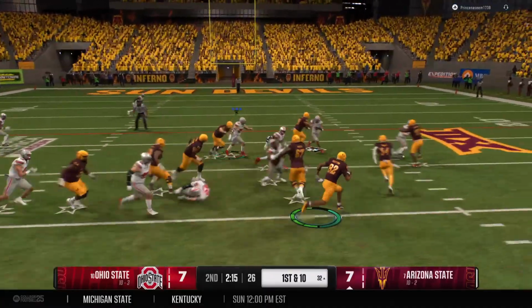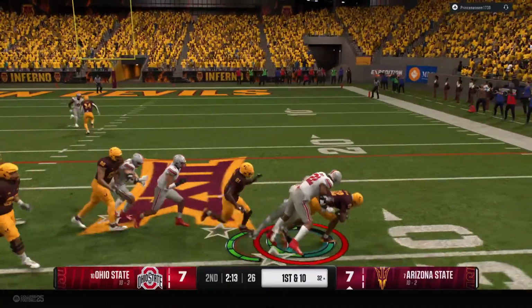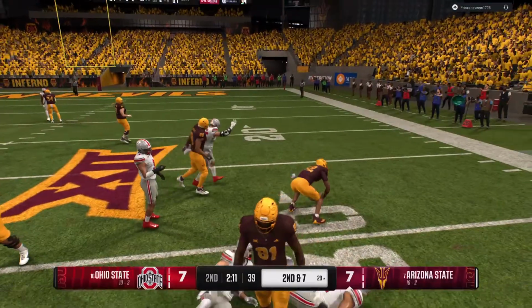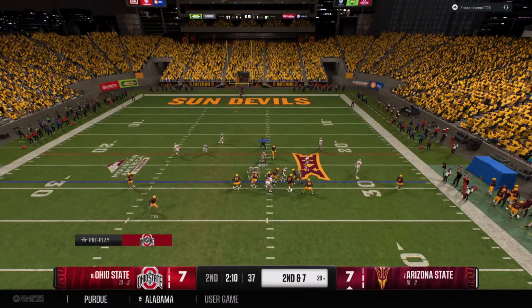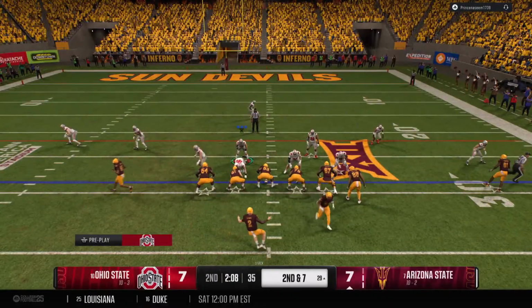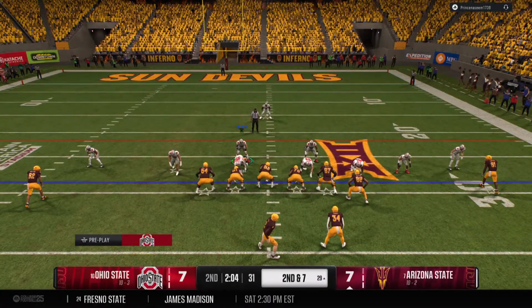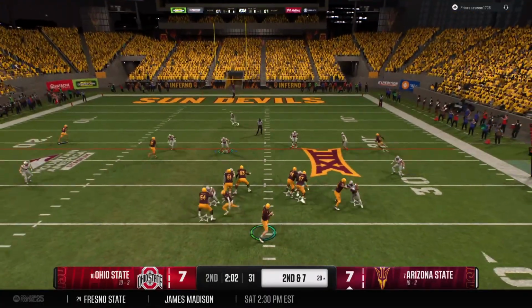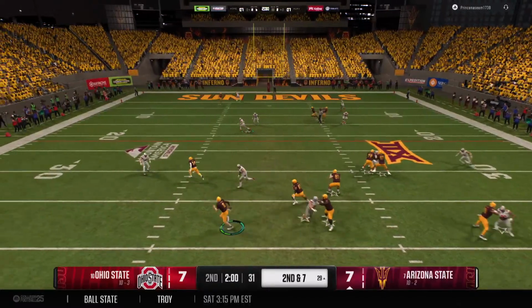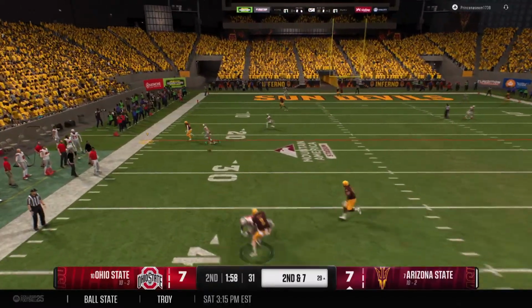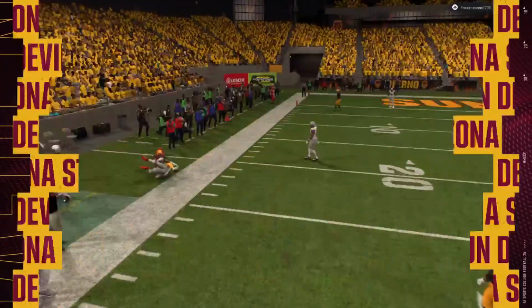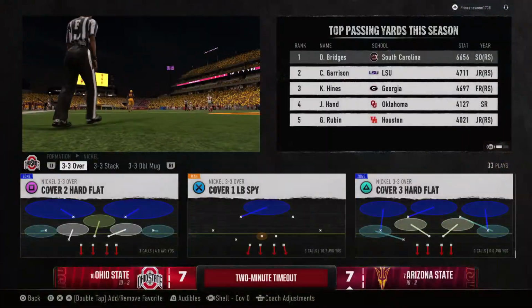A pop pass on the jet sweep. Picks up 3 yards, so 2nd and 7. Offense in hurry-up mode. Quarterback making some changes at the line. He's moving out of the pocket. We'll take a quick pause before the half as we reach the 2-minute warning.